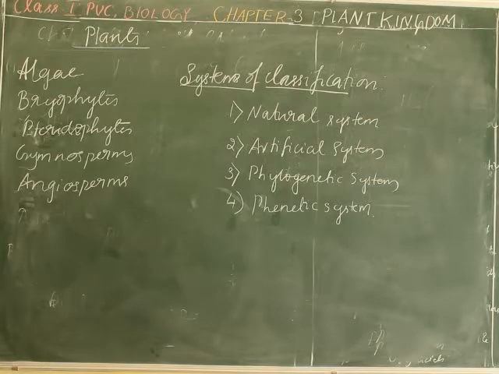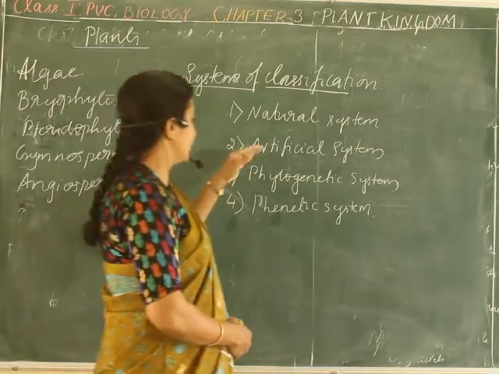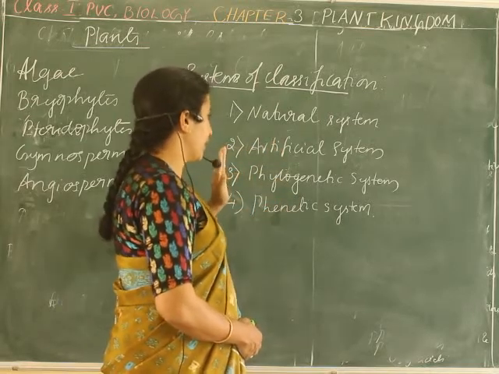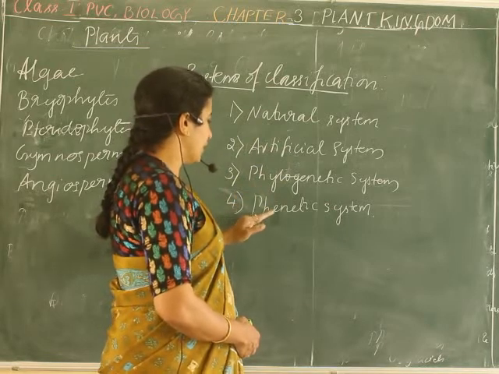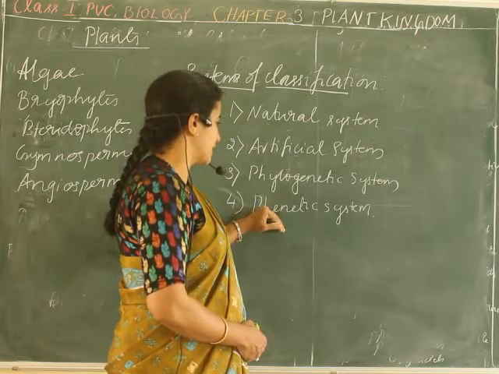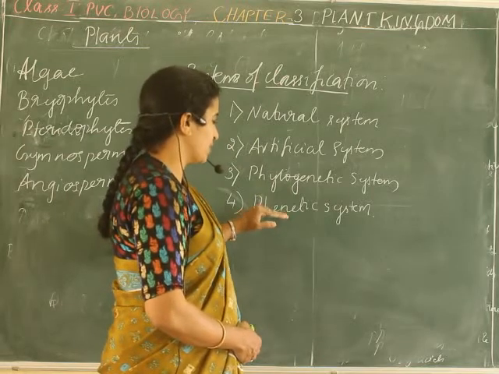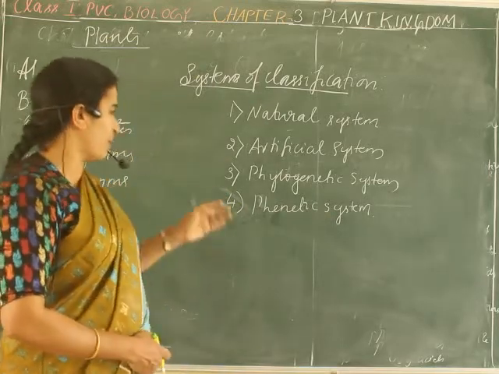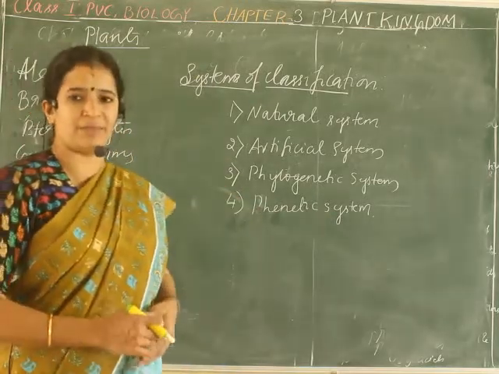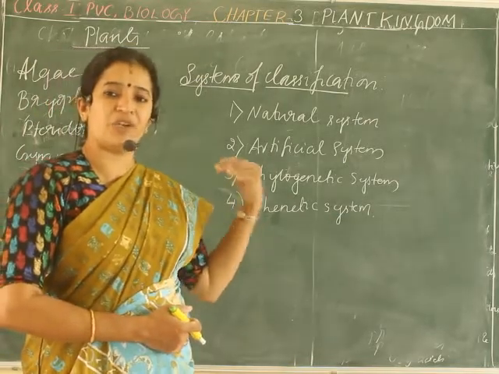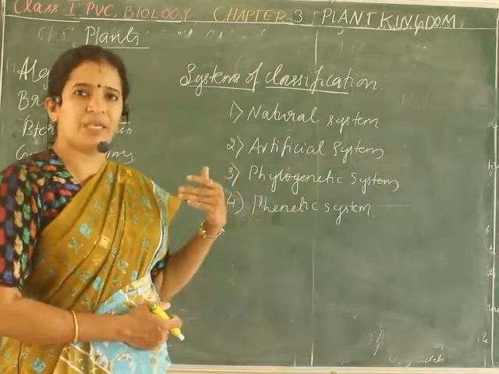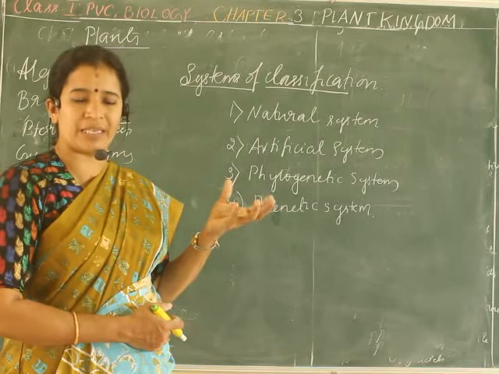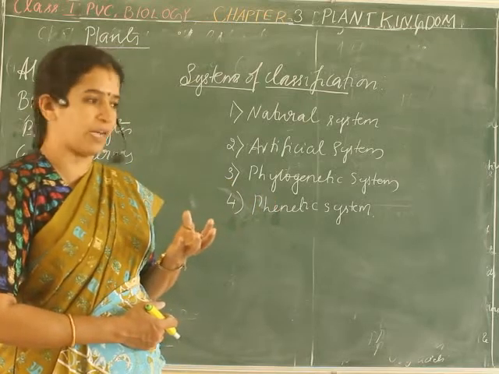First we can consider artificial, then natural, phylogenetic, and phenetic. Anyhow, we are going to learn them one by one. Let me tell you about the phenetic system. The phenetic system takes into consideration additional characteristics. The previous system, the phylogenetic system, considered the evolutionary relationship. Sometimes the evolutionary relationship will not be available, and there will be discontinuity in the availability of this phylogenetic relationship.